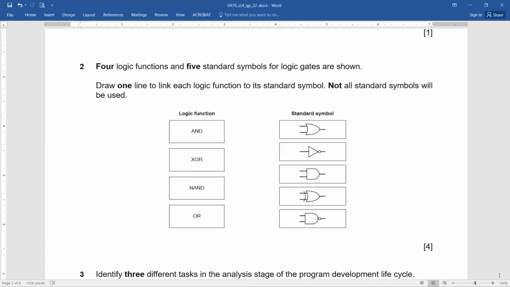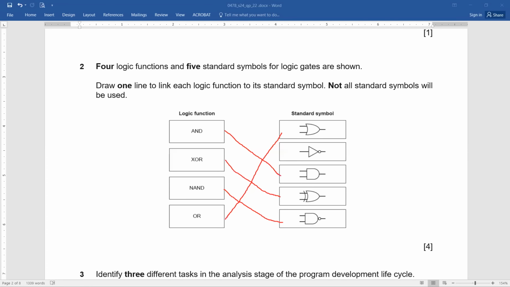Now see, this is a logic gates question. I think we can very quickly recall, by the way. Yes, can we do it very quickly? Now, AND gate. Which one is the AND gate? Definitely this one. Fine, you simply draw this one. And you remember that not all symbols will be used here. Which one is the exclusive OR symbol? Definitely this one, that's correct. Which one is the NAND symbol? Not AND. Yes, definitely this one. And which one is the OR symbol?